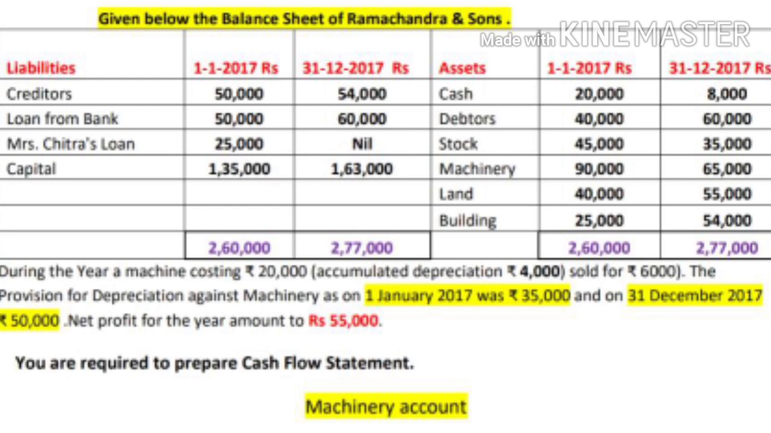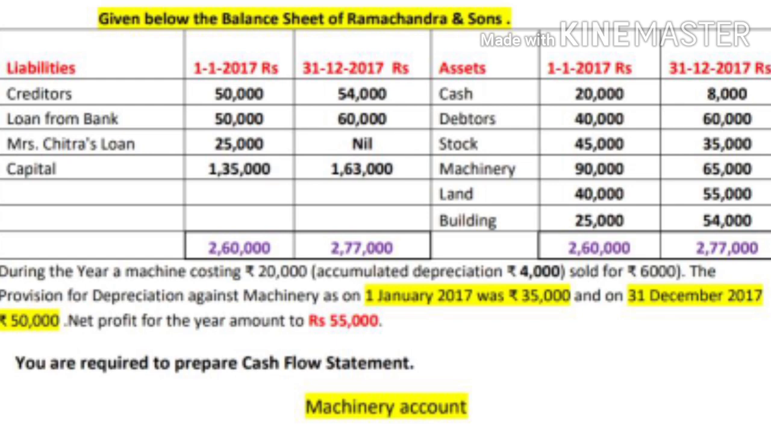On the liability side, creditors 50,000, 54,000. Loan from bank 50,000, 60,000. Mrs. Chaitra's loan 25,000, nil. Capital 1,35,000, 1,63,000. On the asset side, cash 20,000, 8,000.